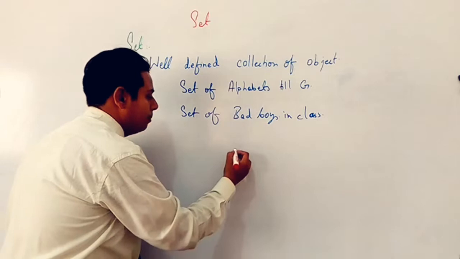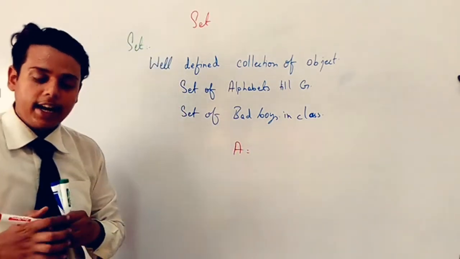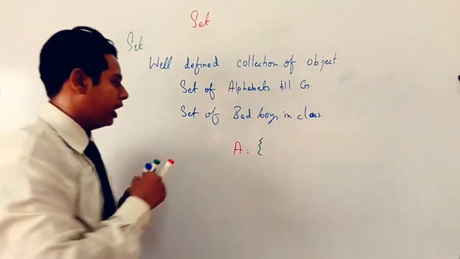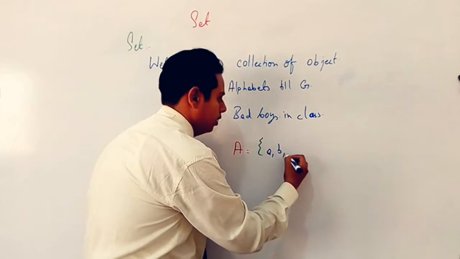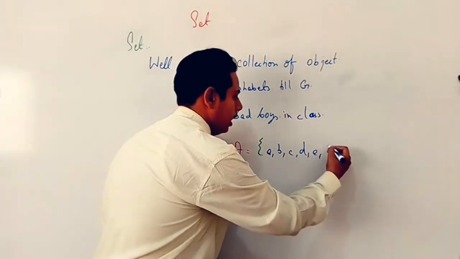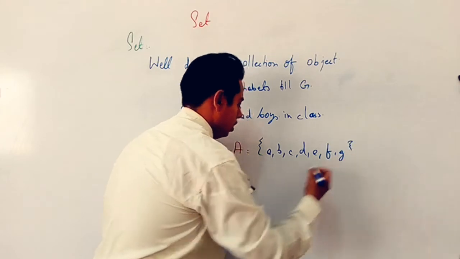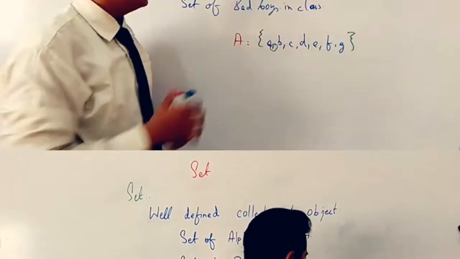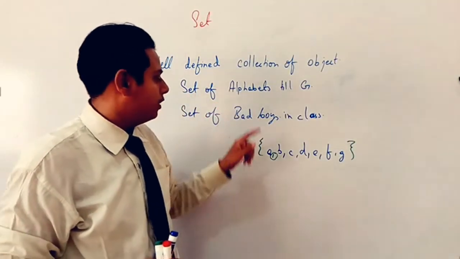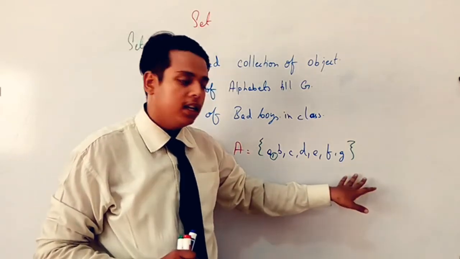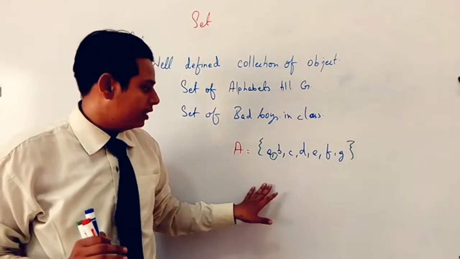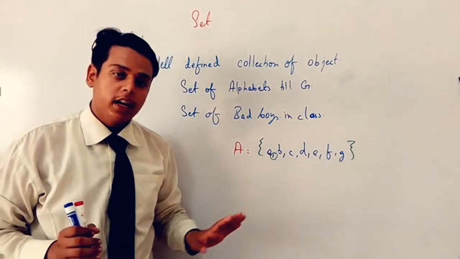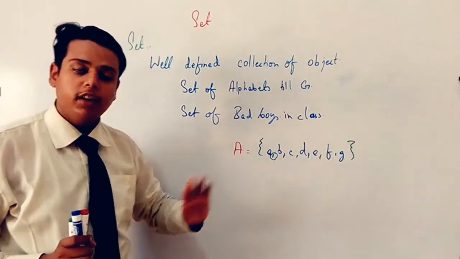So for the first one, I am using A. A is a set in which we are having different alphabets till G. Means A, B, C, D, E, F, and G. It is well defined that the alphabets will start from the starting and end up at the G. It is mentioned over there. These things are clarified that we have to write the alphabets over there, and it will be same. If we just change the arrangement, it will not change.